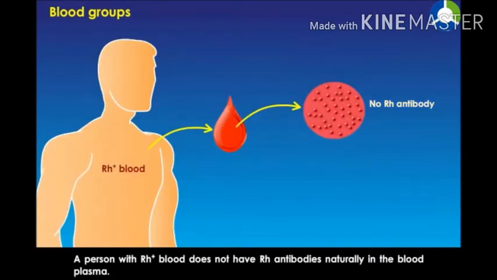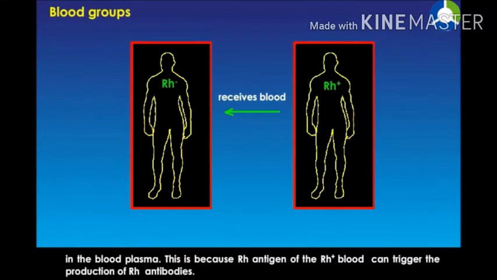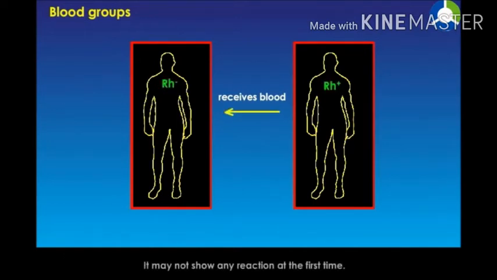A person with Rh positive blood does not have Rh antibodies naturally in the blood plasma. But when a person with Rh negative blood receives blood from a person with Rh positive blood, he can develop Rh antibodies in the blood plasma. This is because Rh antigen of Rh positive blood can trigger the production of Rh antibodies.